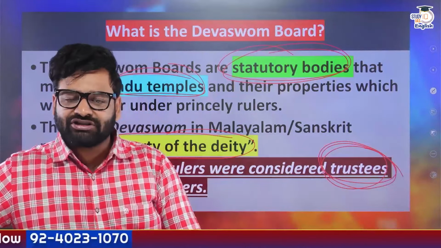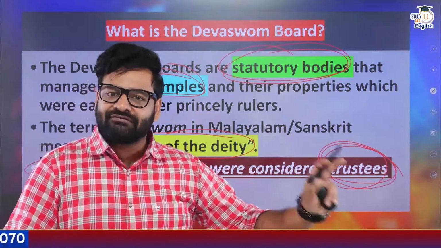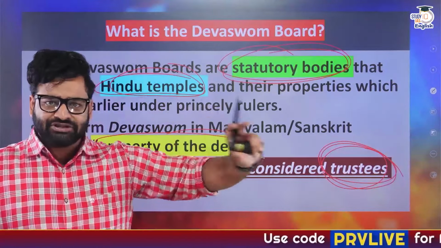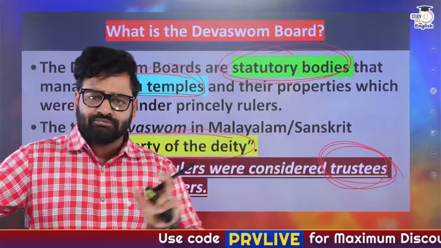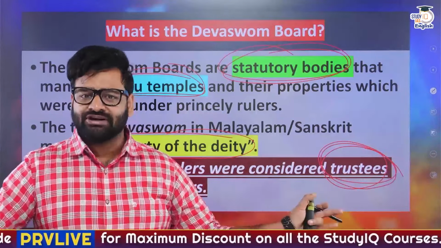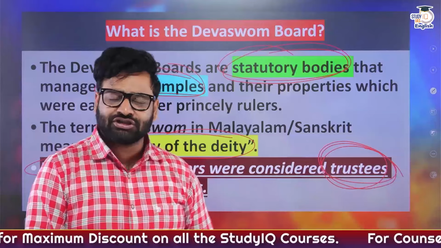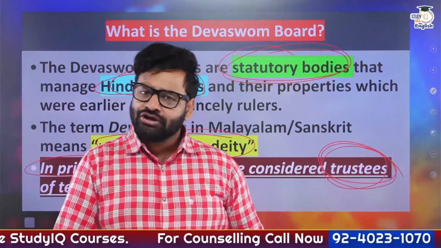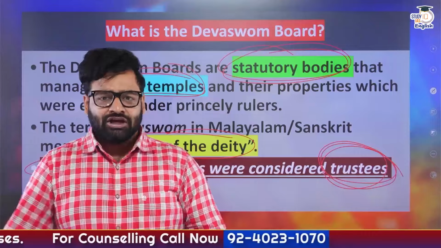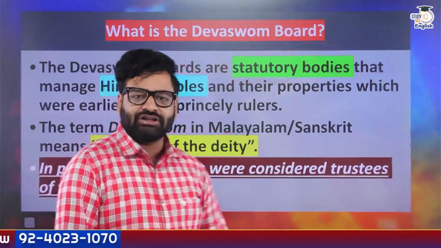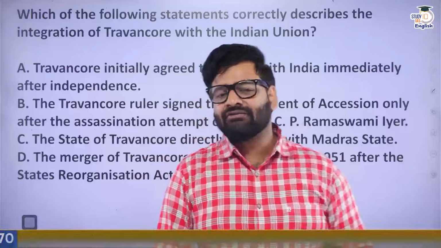So being the trustee, the rulers were providing the funds to the Devaswom boards, and when the princely states of Travancore and Cochin merged with the Indian Union, the rulers made sure that this fund continued. That was their religious dedication as well as commitment to the words they had initially given to the boards. So Article 290 capital A was compelled by the Indian side to be inserted. Right, everyone? So this is what the Devaswom board is all about.